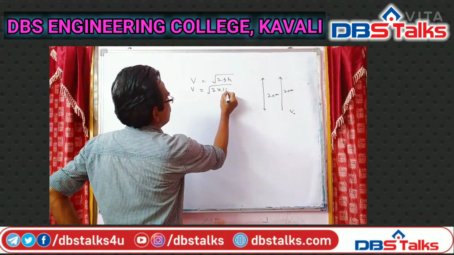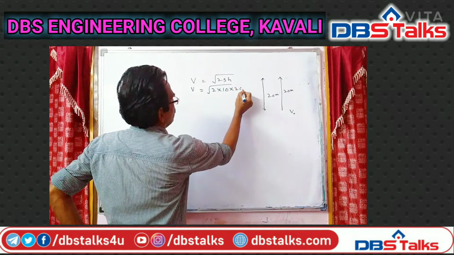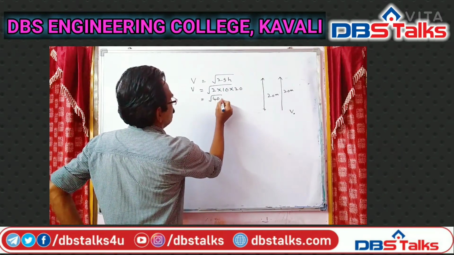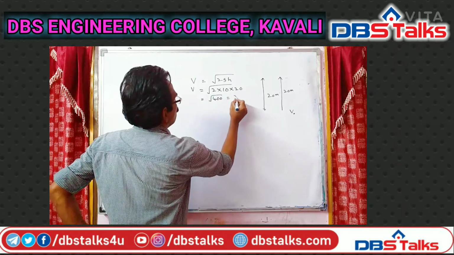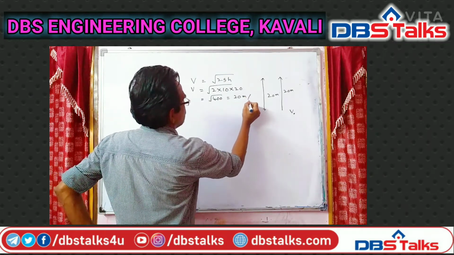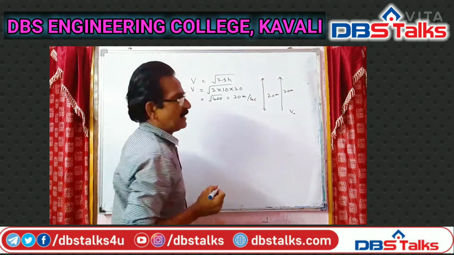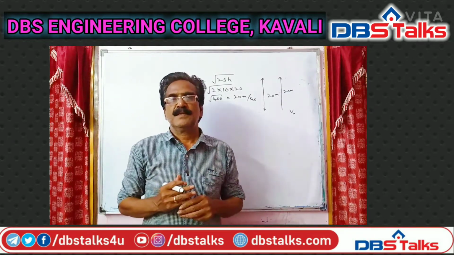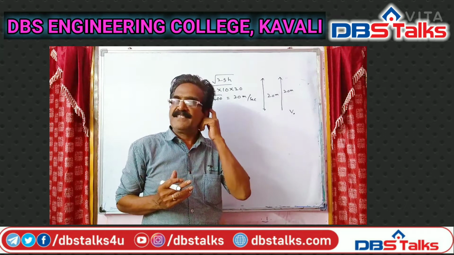V is equal to root of 2 into g 10 into h 20 meters, root of 400, that is equal to 20 meters per second. This is the velocity of the ball after rebound.